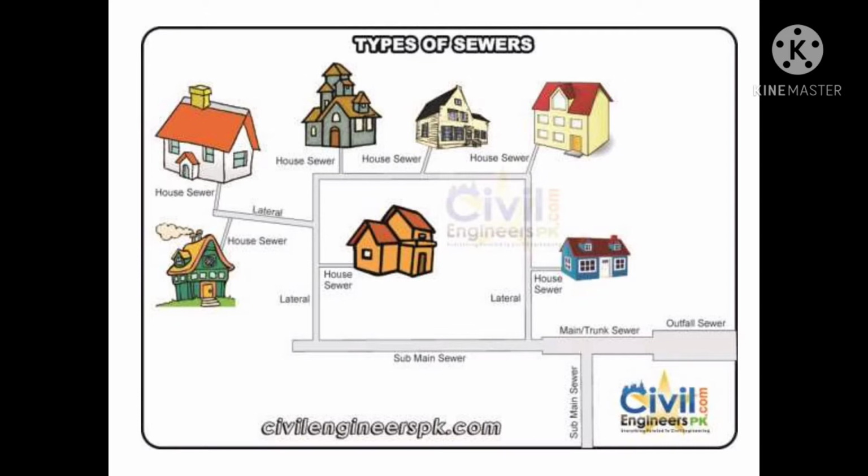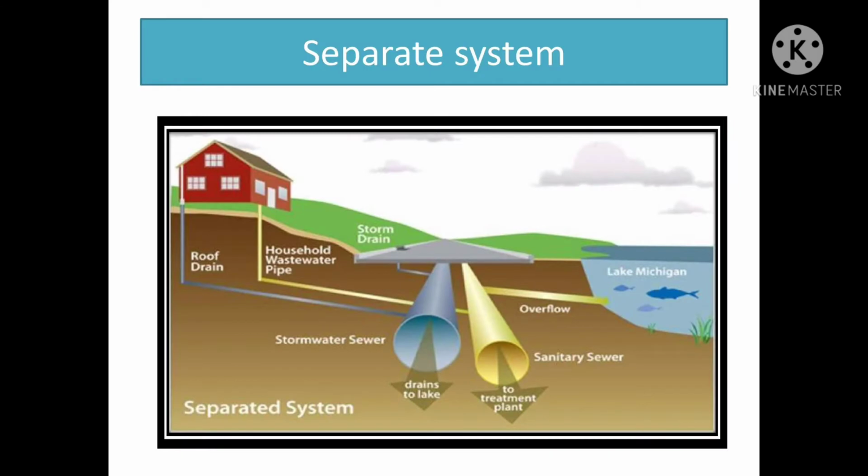Then the main trunk sewer. Its diameter is somewhat greater than the submain sewer. It connects sewers from laterals and submain sewers in all directions. Then the outfall sewer. It is the end portion of the sewerage system. It is connected to the main trunk sewer, and the outlet of the outfall sewer is connected to the treatment plant or disposal point of the sewerage system.